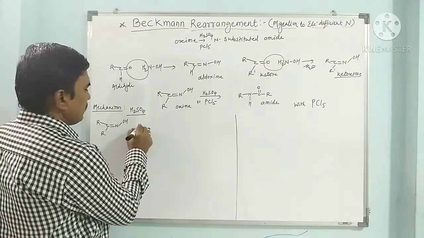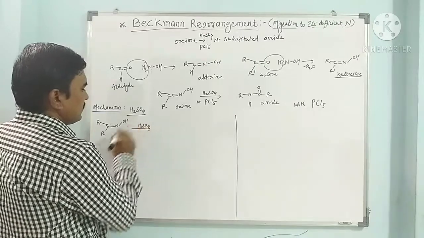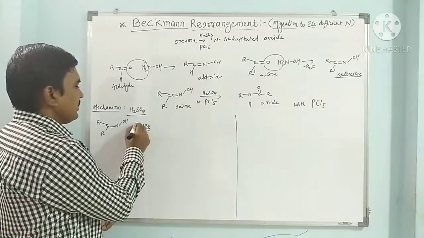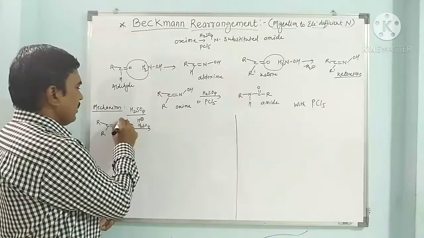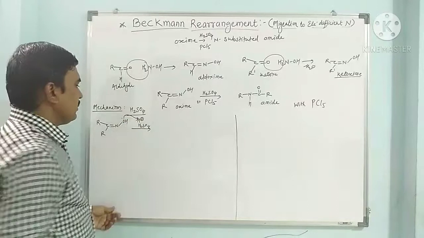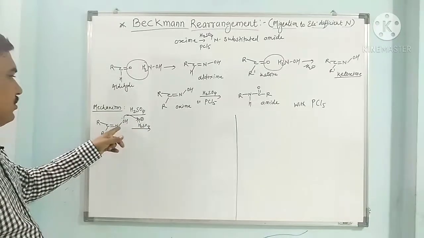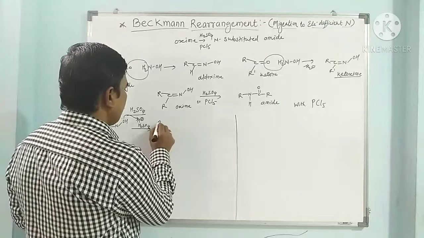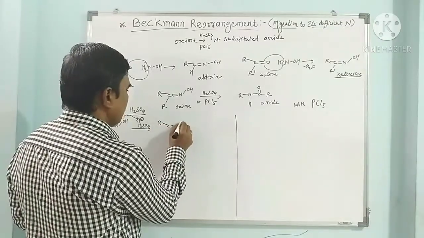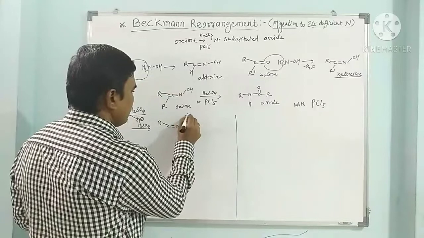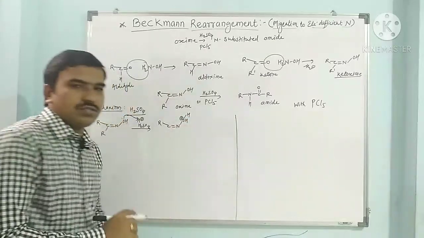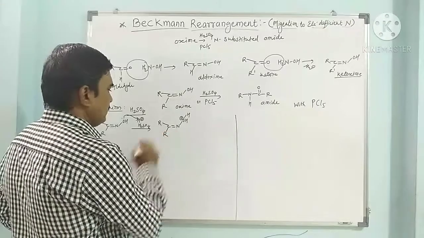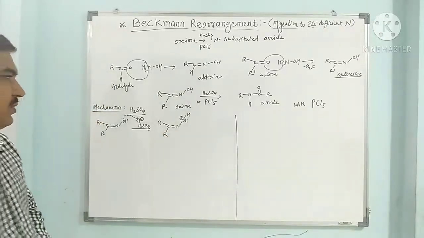When this oxime R C double bond N, this R, this OH, that is oxime hydroxy group, when it is treated with sulfuric acid, sulfuric acid is very strong acid, so it releases proton, and this proton is taken by hydroxy oxygen of oxime and it gets protonated. We get here R C double bond N, this OH, now oxygen gets positive charge due to releasing electron pair. Now here there is another R group.